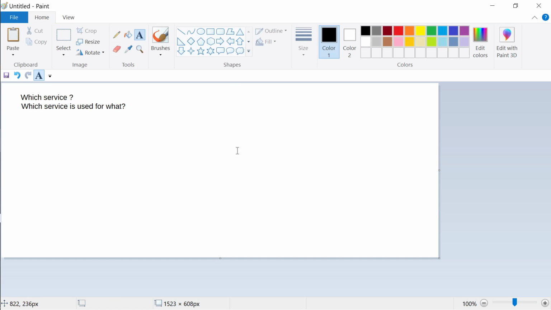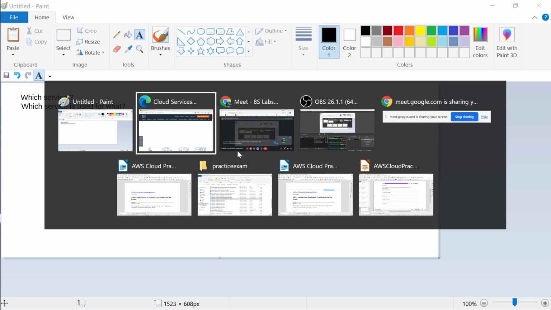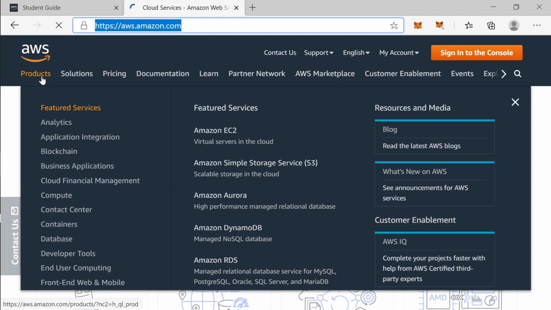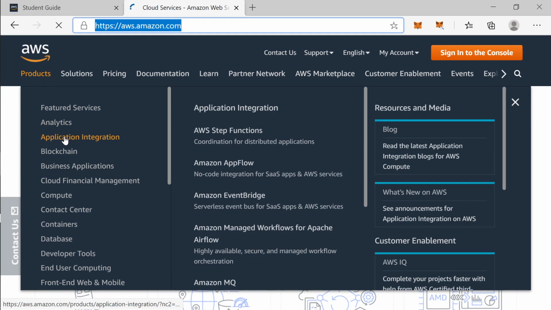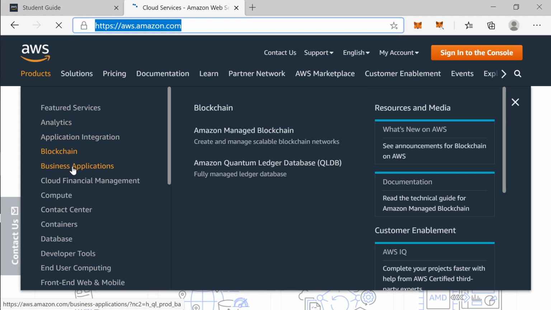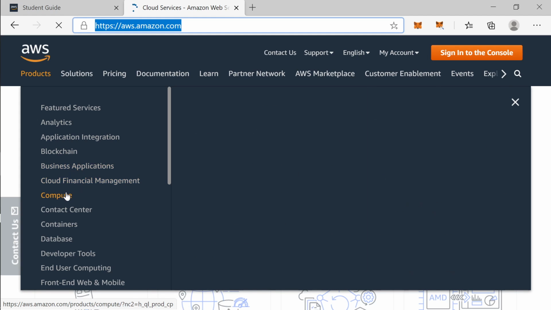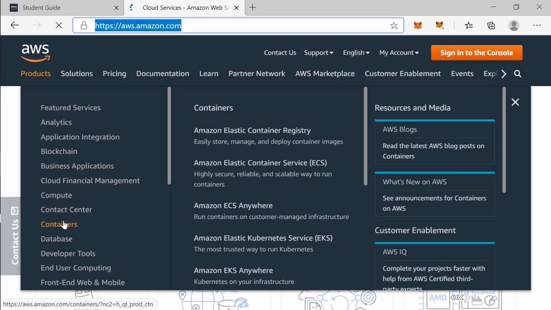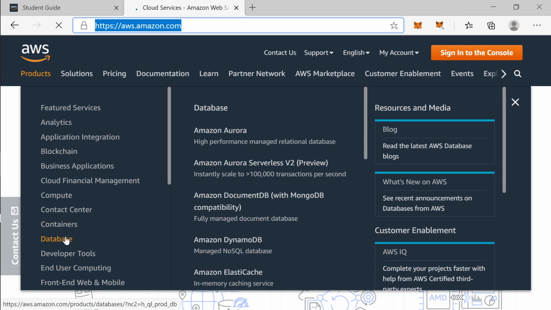There are going to be many questions out of the 65 questions. Let's see products. You see there is analytics service, application integration service, blockchain service, business application service, and compute service. In compute service there's EC2 auto scaling, Lightsail. Then containers: Elastic Container Registry, Elastic Container Service, Elastic Kubernetes Service. Database: Aurora, DocumentDB, DynamoDB, ElastiCache.